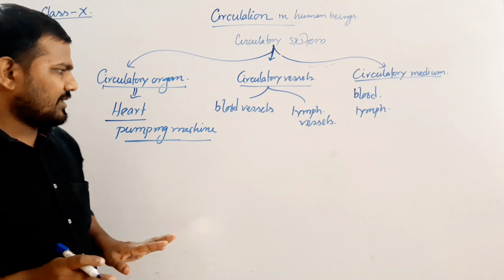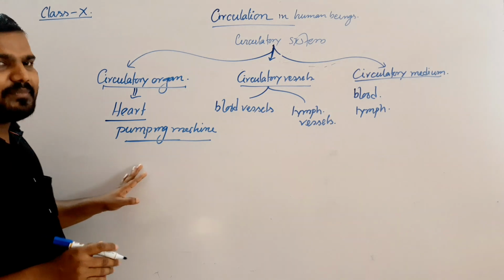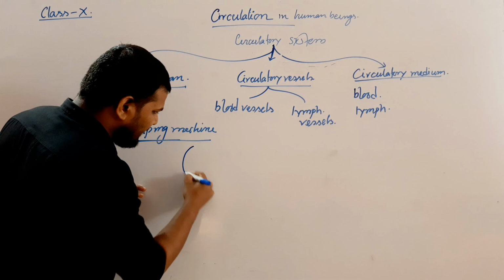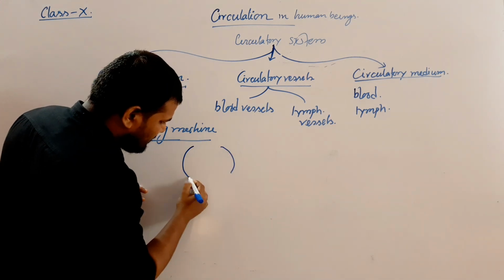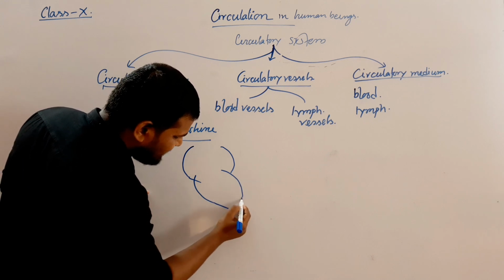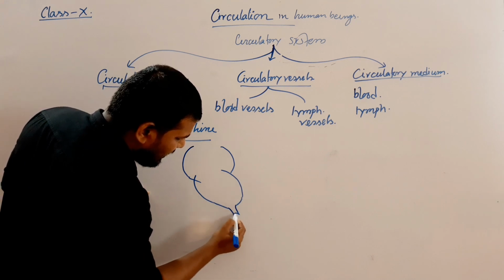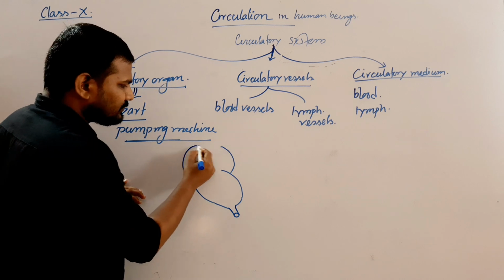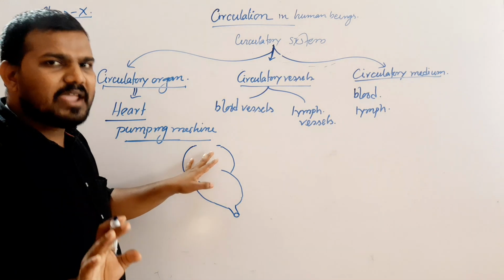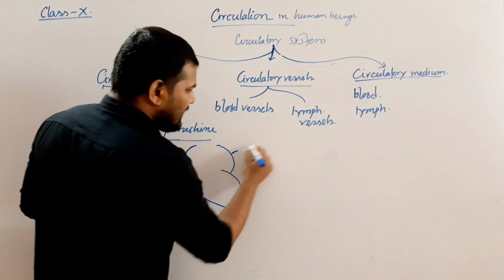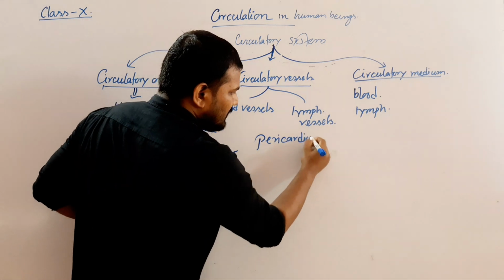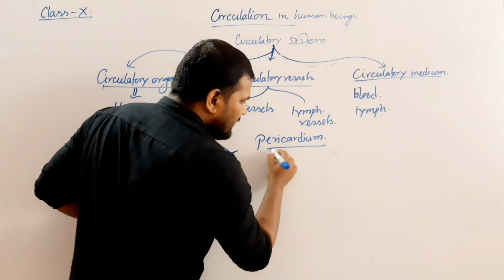This is the heart. Now, when we observe the structure of the heart, suppose this is the LS of a heart. Now, listen carefully. The heart is covered by a fine tiliar membrane known as the pericardium. So, what is pericardium?